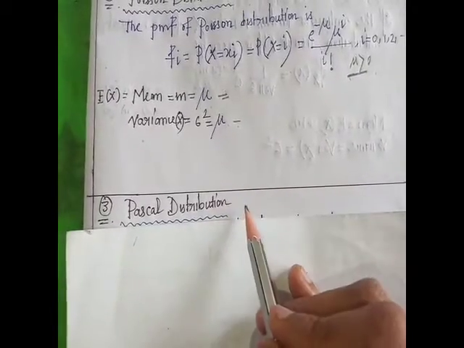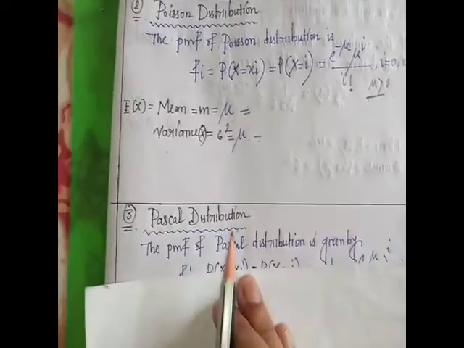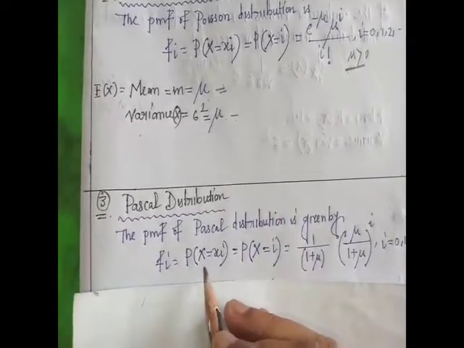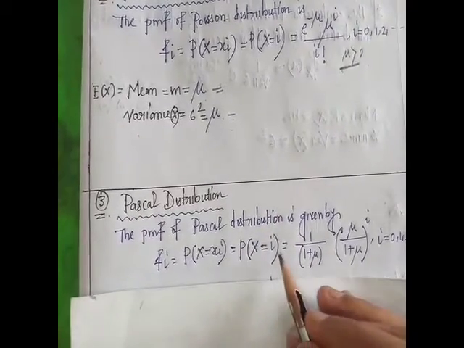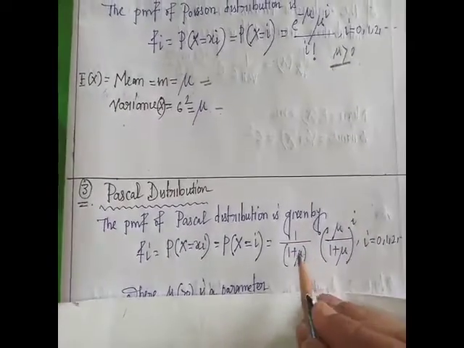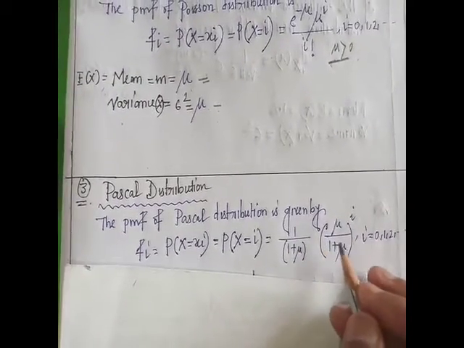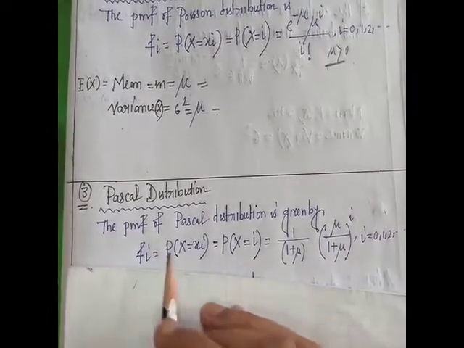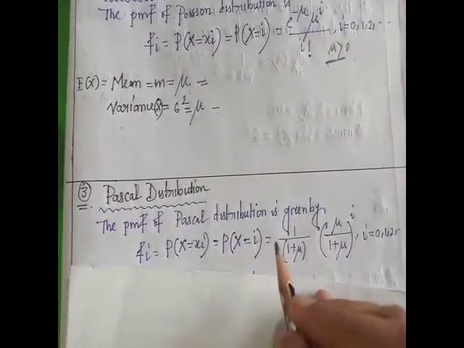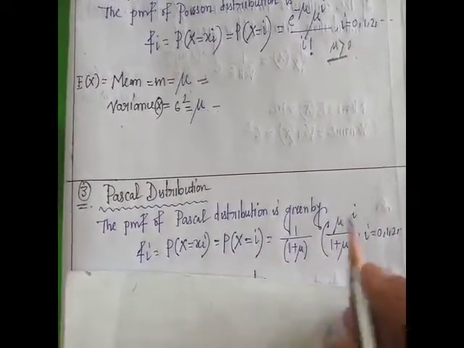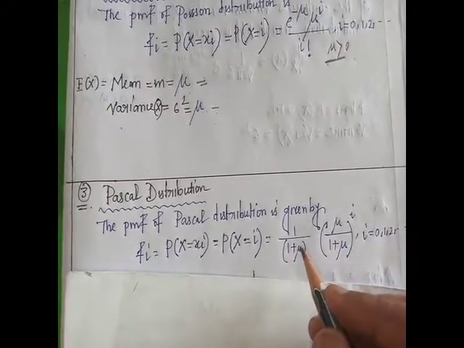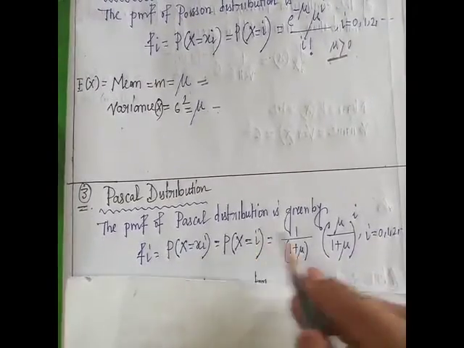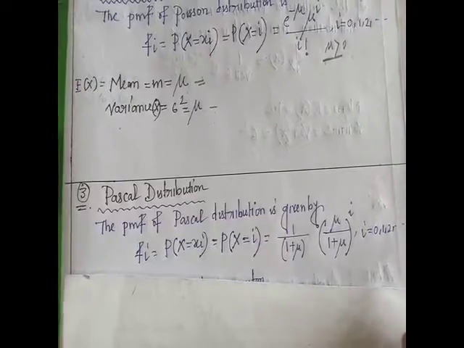The PMF, probability mass function, of the Pascal distribution is given by probability of X equal to i equal to 1 by (1 plus mu) into (mu by (1 plus mu)) to the power i, where i runs from 0, 1 to infinity.